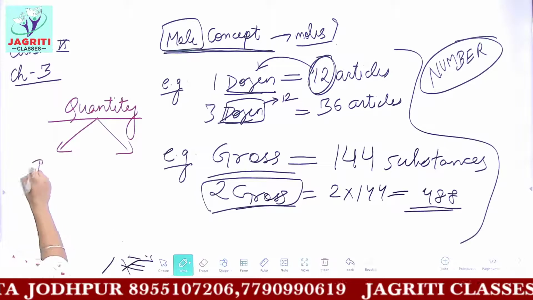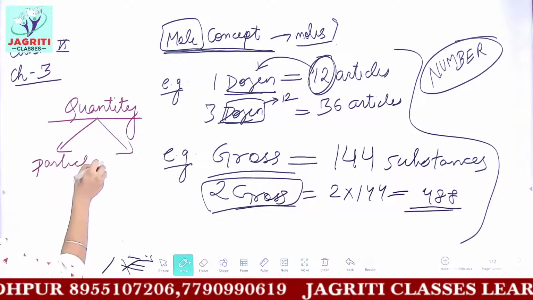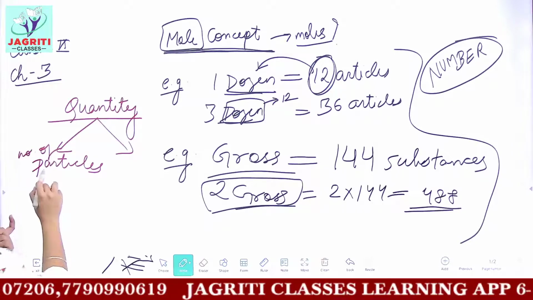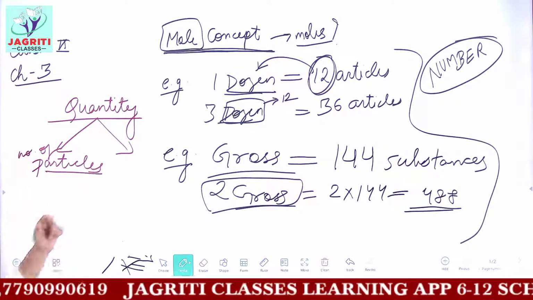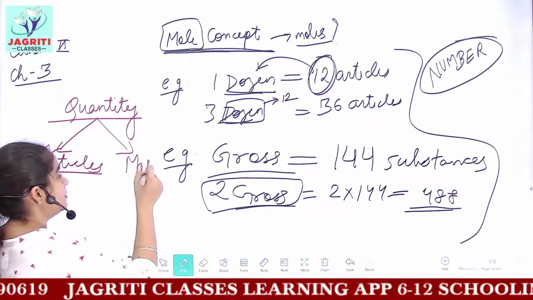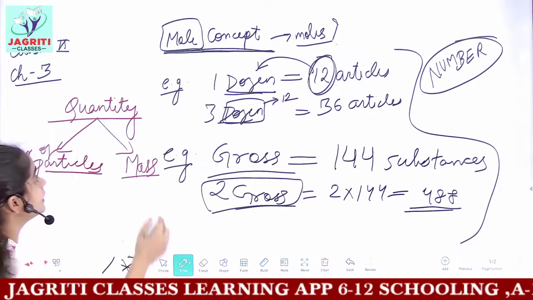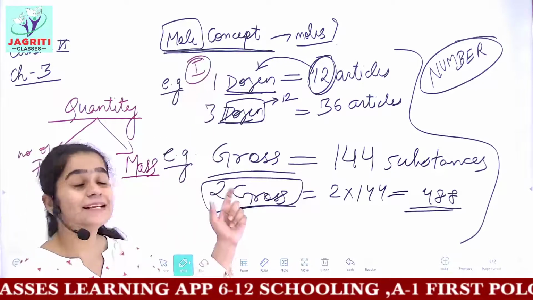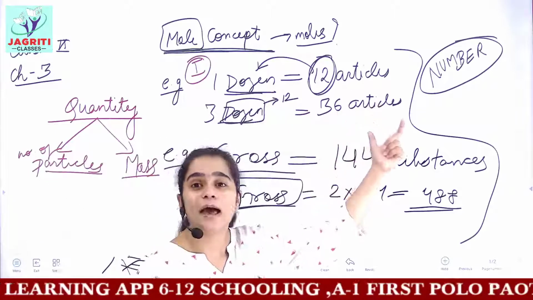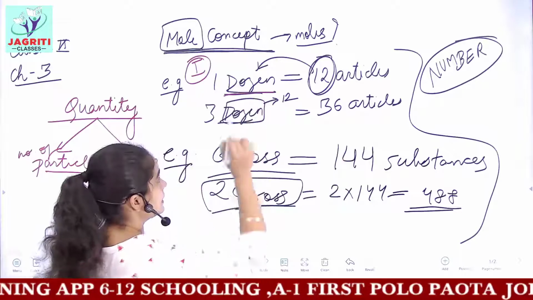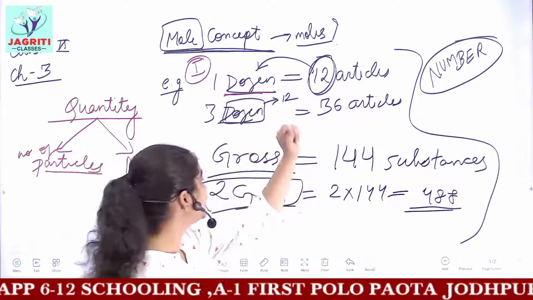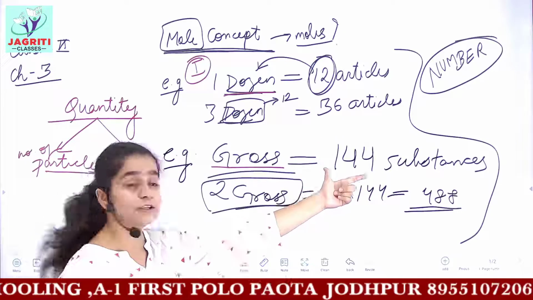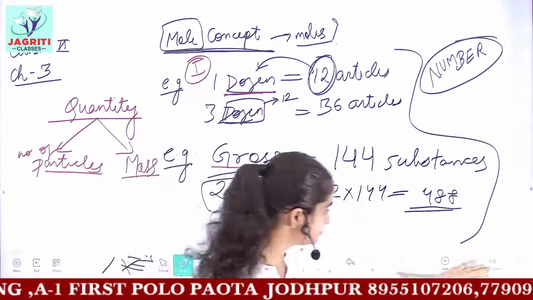Either you can say the number of particles you have, okay? You can say how many substances you have on the basis of the number of particles, or you can show it by mass, the mass of substance you have. So this is the first category which I discussed recently, that is, on the basis of the number of particles you have, you can write the word dozen. Dozen symbolizes 12 articles and gross symbolizes 144 articles.